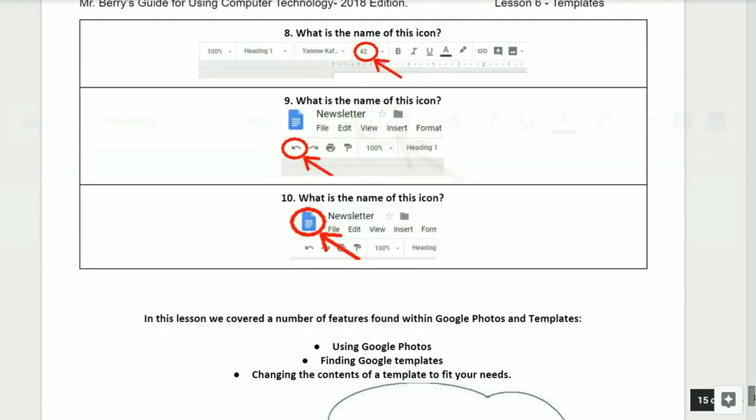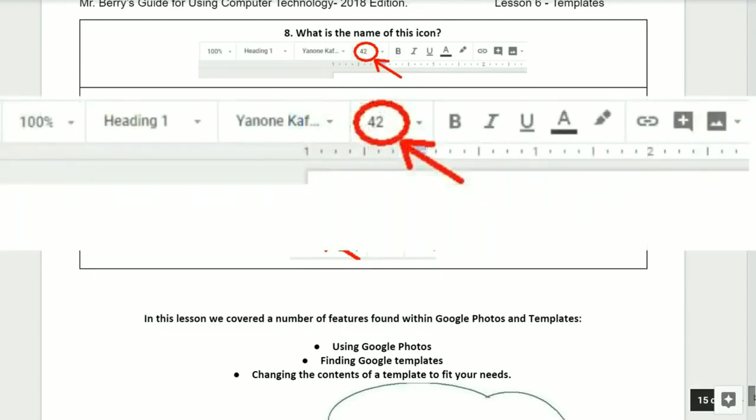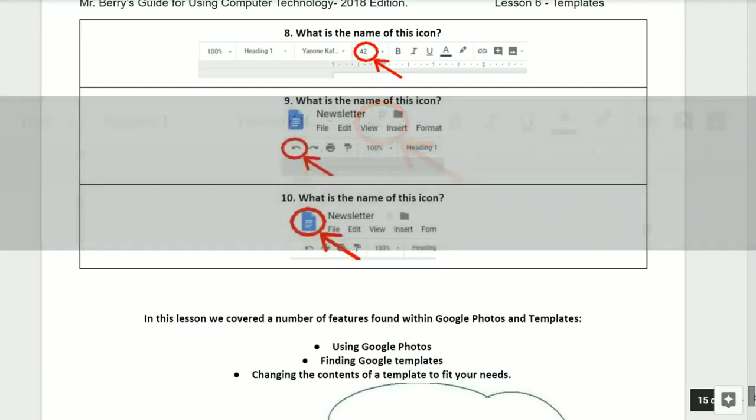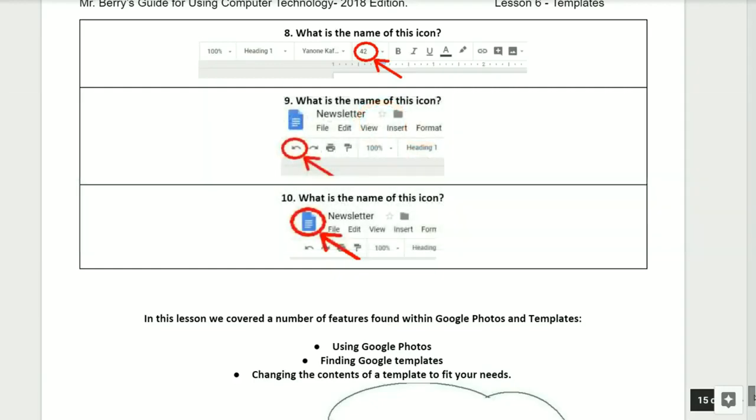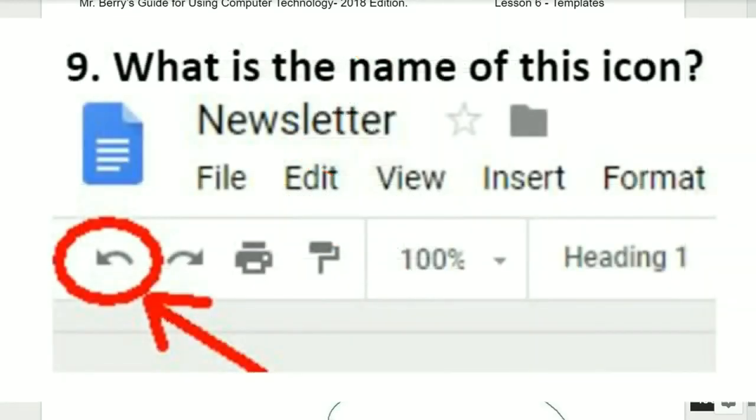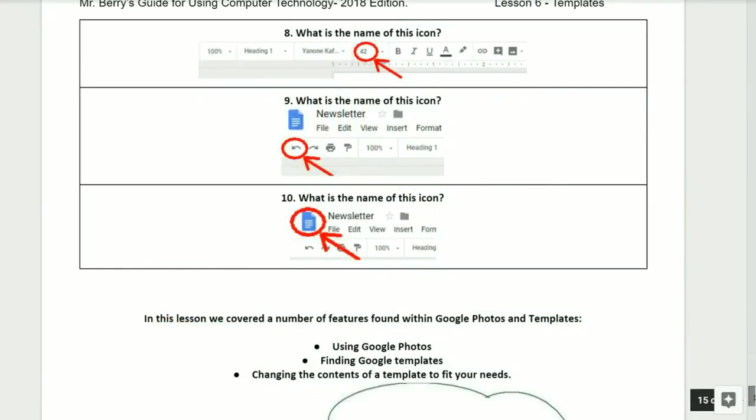What is the name of this icon? Question number 9. What is the name of this icon? Question number 10. What is the name of this icon?